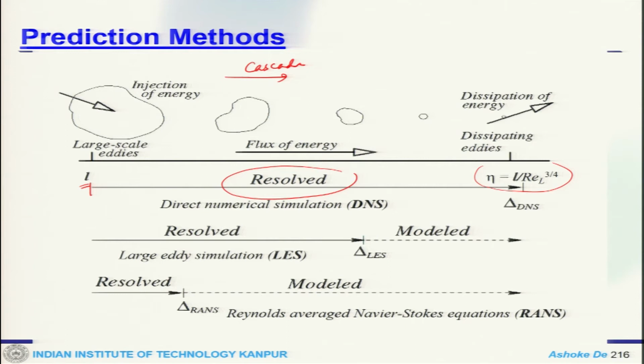Now, in between, LES resolves most of the energy, the large scale energy and the intermediate energy, and only models a small portion of the small scale, with the assumption that these scales are universal in nature. And in RANS pretty much the complete spectrum is modeled. So you do not consider the energy cascading effect, rather you assume everything is sort of an isotropic situation and mean.